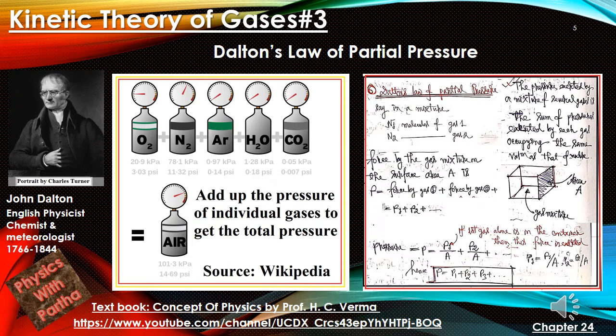Now the total pressure is given by F1 by area. As we all know, force by area will give us the pressure. So F1 by area, F2 by area, like that; the area is the same, that is, we are considering only one wall. If we consider the other wall, we can also consider it like that.